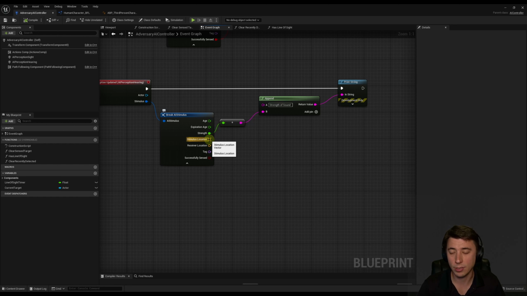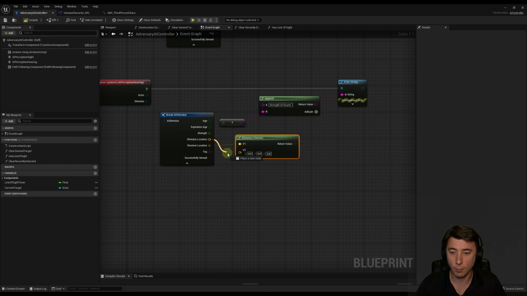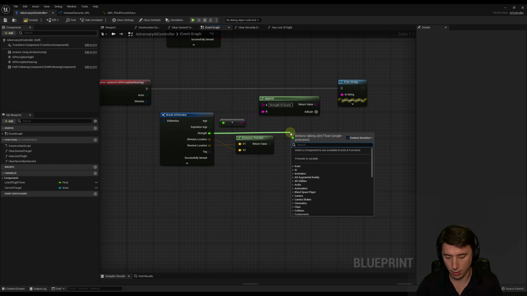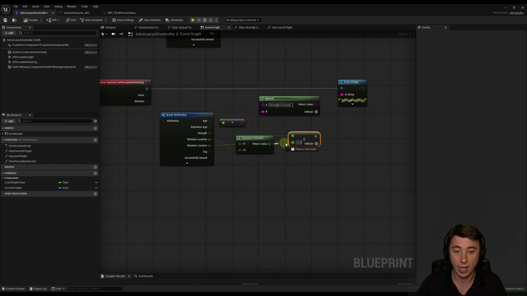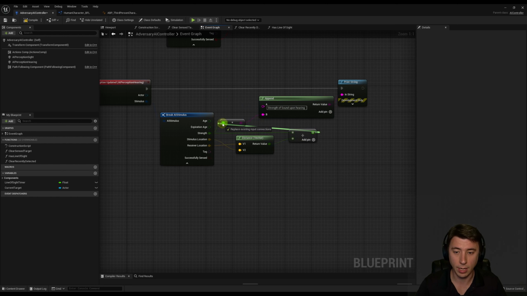So on our adversary AI controller, when we break the AI stimulus, we have the stimulus location, which is where that sound is coming from, and we have the receiver location, which is obviously our AI character. So we can get the distance between these two. So I can drag out a pin from receiver, and we're going to get the distance vector. And then we can connect up to the bottom our stimulus location. And then what we're going to do is we're going to take the strength of our sound and we're going to divide that by the distance, because as our character gets further away, as that sound is originating a further and further distance away, we want this overall strength to be less. And then I'm going to change this in the append to be strength of sound upon hearing. So it's a distance-based sound, and we can connect it up just like this.